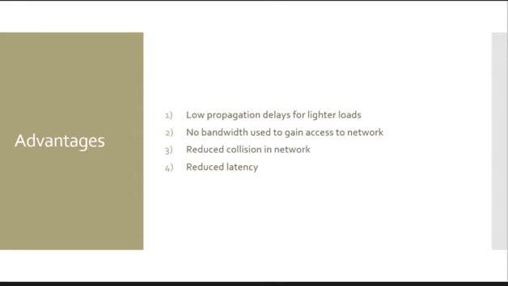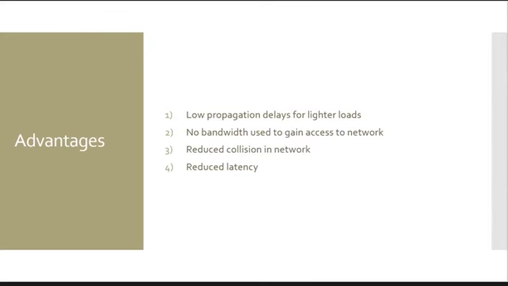Fourthly, distance between workstation and hub is limited to 100 meters due to the size of collision domain being around 250 meters. However, traffic can be segregated within each collision domain and hence collisions in the network can be reduced.